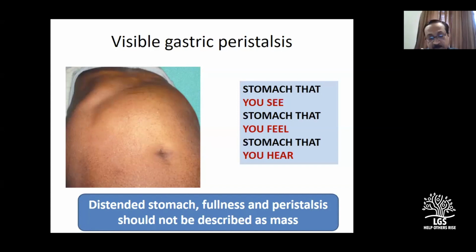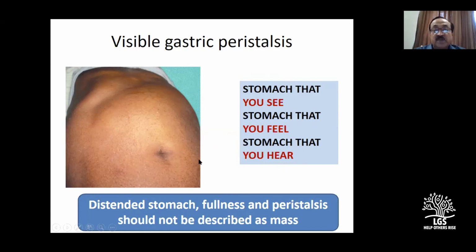Nicely mentioned here. Stomach that you see, stomach that you feel: when the contraction is there, you just put your hand here and you may be able to feel the contraction. That's like intussusception, the classically mentioned one. And stomach that you hear is nothing but your succussion splash. So visible gastric peristalsis, palpation at the height of contraction, and succussion splash. That's what it means by this statement: stomach that you see, stomach that you feel, and stomach that you hear.